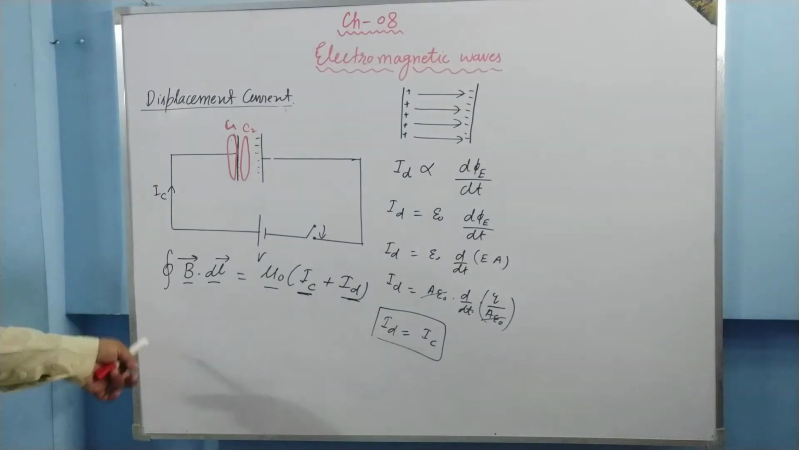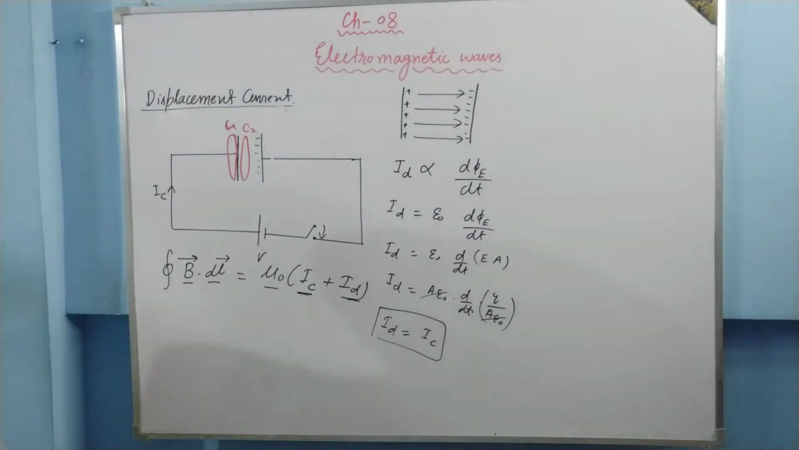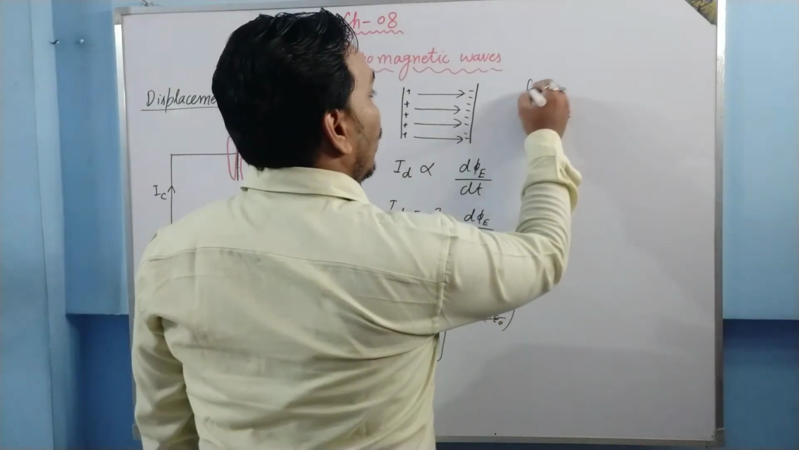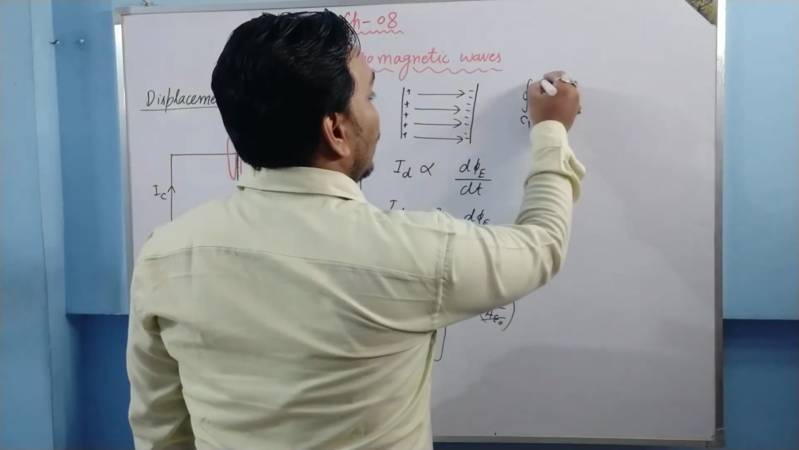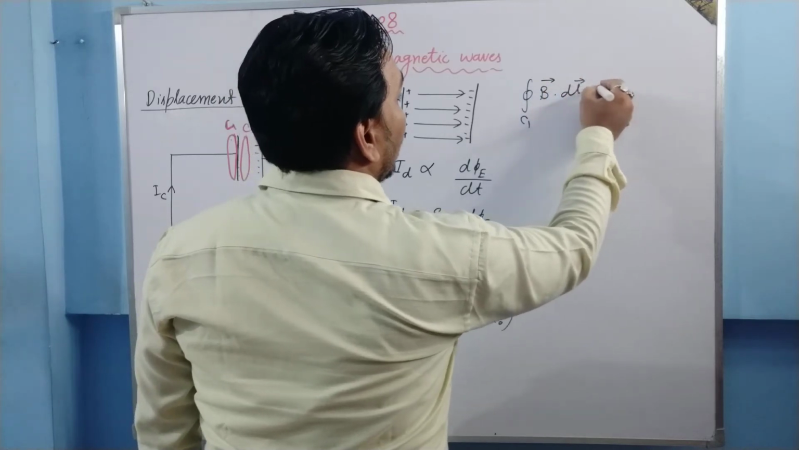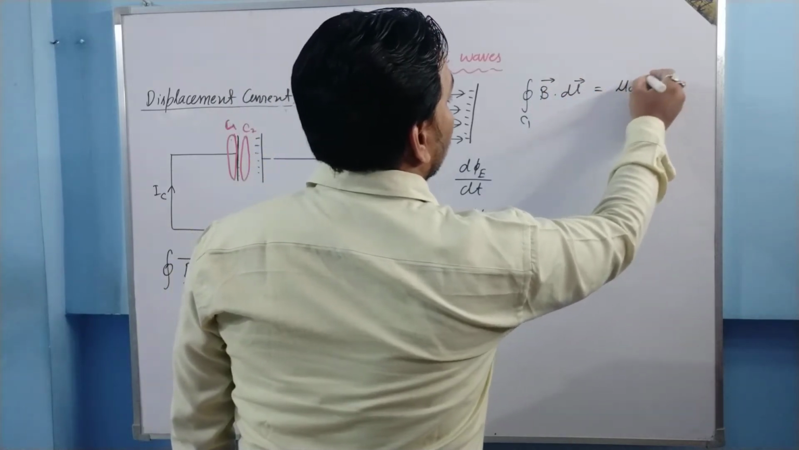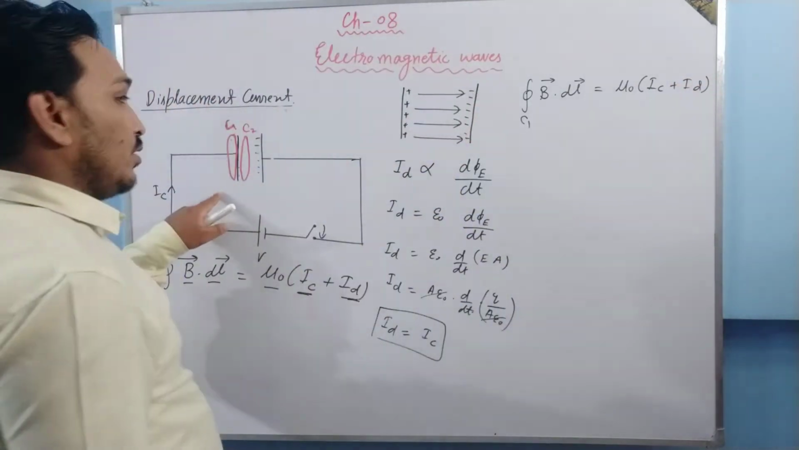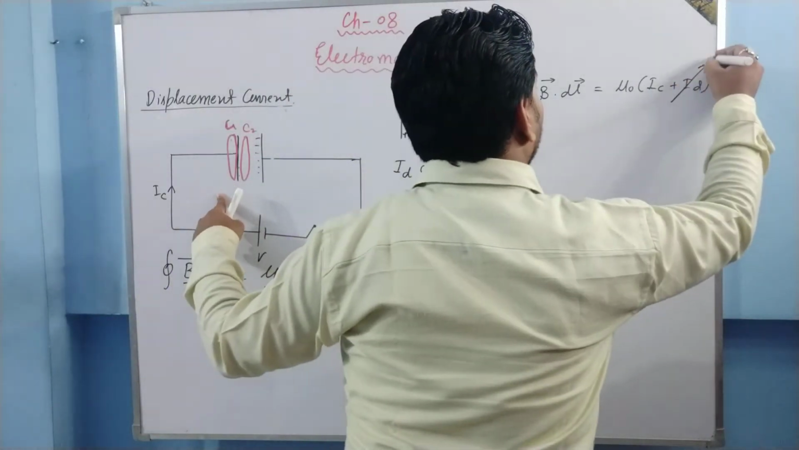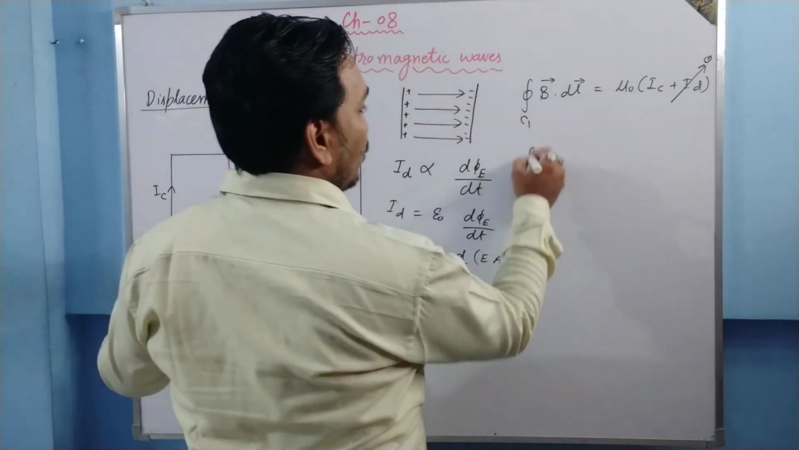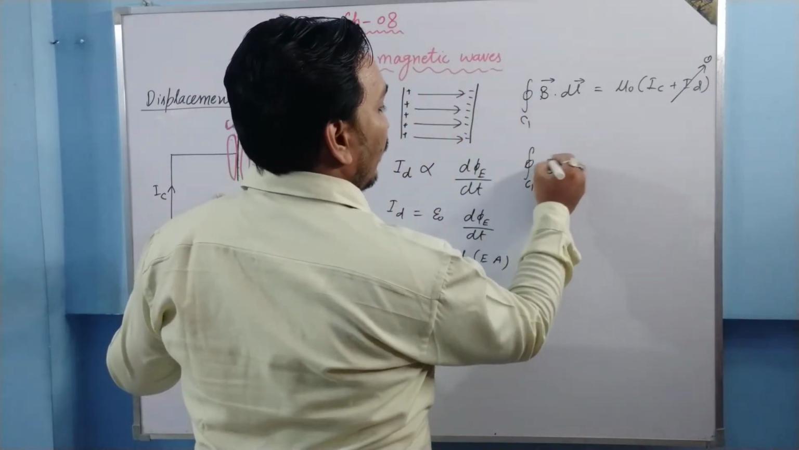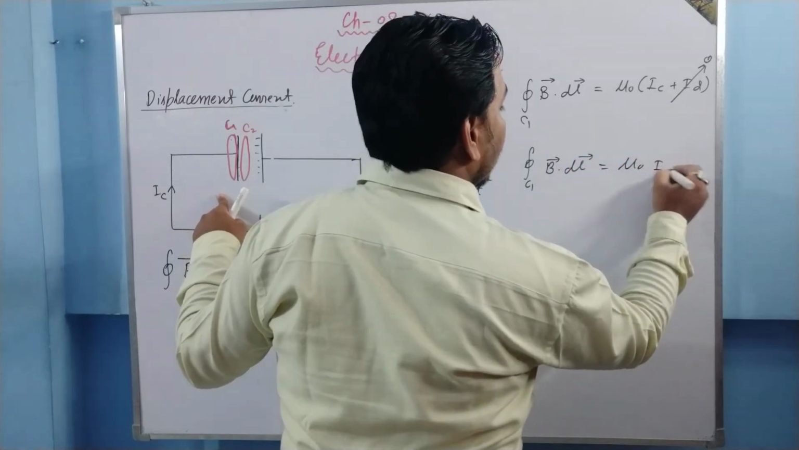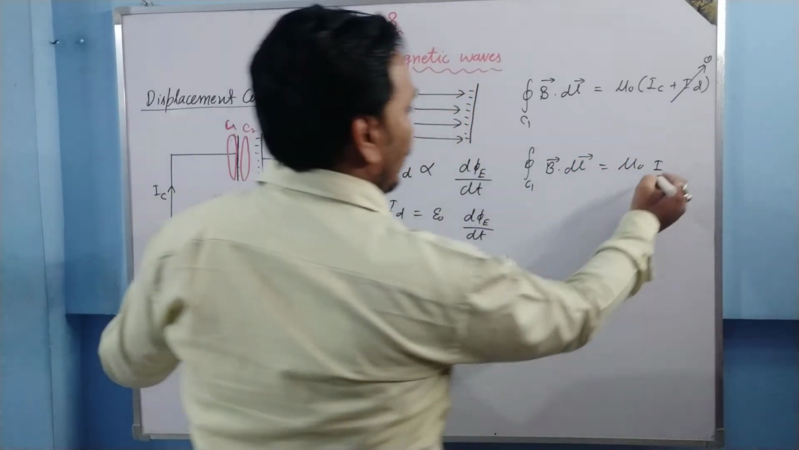Okay. Now this is consistent. How can we say that? If we apply it for C1, B vector dot dl vector, then we are going to have mu naught times IC plus ID. But for C1, it is outside the capacitor, there is no electric field, and that's why ID is 0. So we are going to have B vector dot dl vector equal to mu naught times IC, which we have taken as I. So it is IC, let it be IC, no problem.